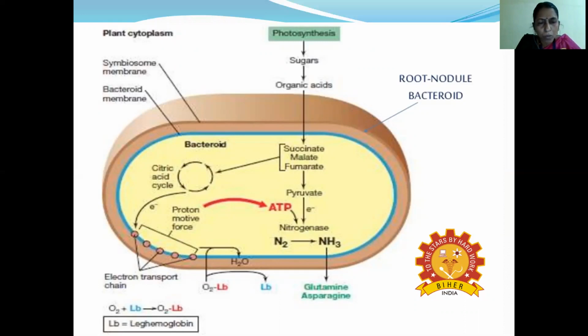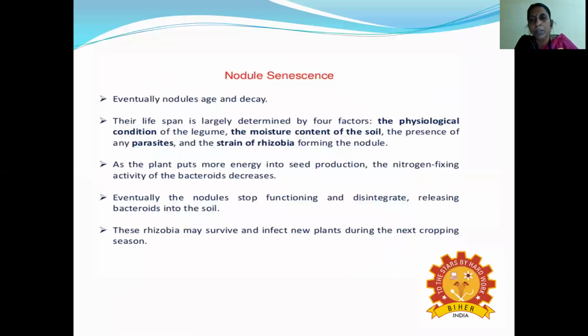And then leghemoglobin, what is its role? The leghemoglobins are present, and the electron transport chain is also carried out. Oxygen combines with the leghemoglobin to form oxyleghemoglobin. So along with the citric acid cycle and electron transport chain, like in a mitochondria, it is carried out inside the bacteria. So that bacteria converts the nitrogen into ammonia, and the released ammonia can conjugate with glutamine and then asparagine.